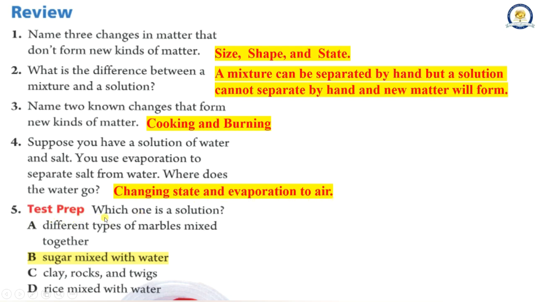5. Which one is a solution? A. Different types of marbles mixed together. B. Sugar mixed with water. C. Clay, rocks, and twigs. D. Rice mixed with water. The correct answer is B. Sugar mixed with water.